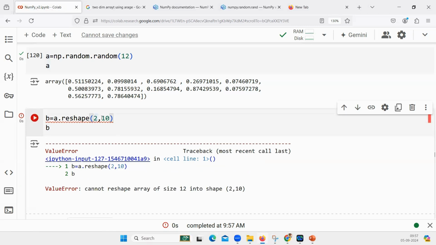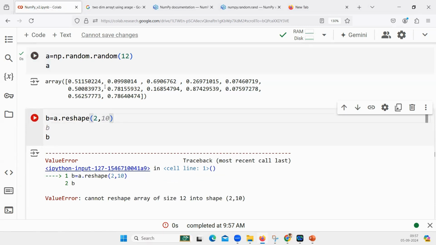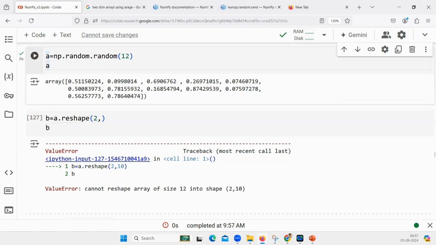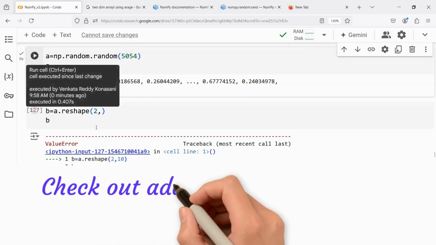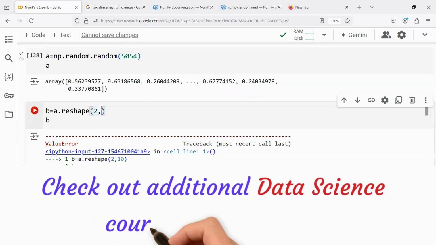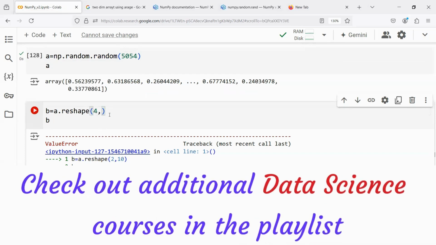Now, what if I know the number of rows, but I don't know the full size of the data? I don't know the columns. What you need to do, let us suppose you have 5054 elements in the random values. Now I want to have, let's say, 4 rows.